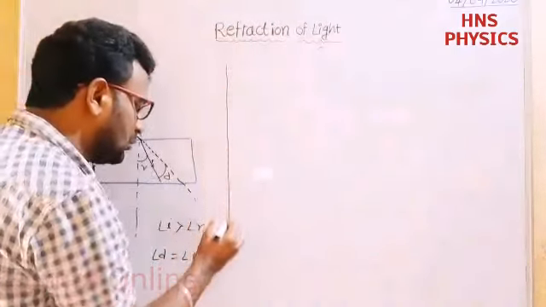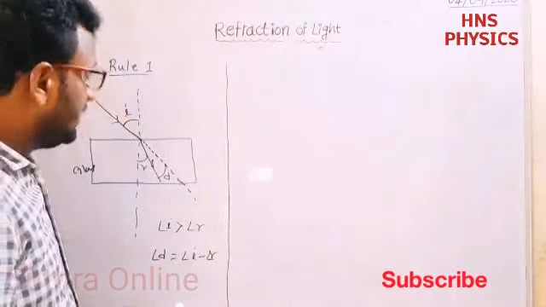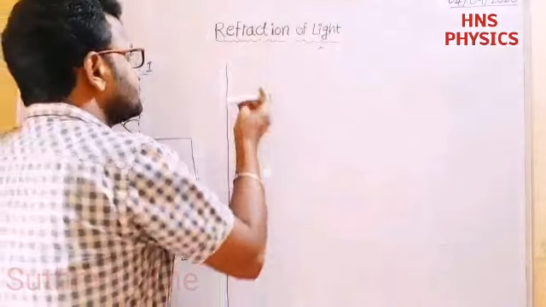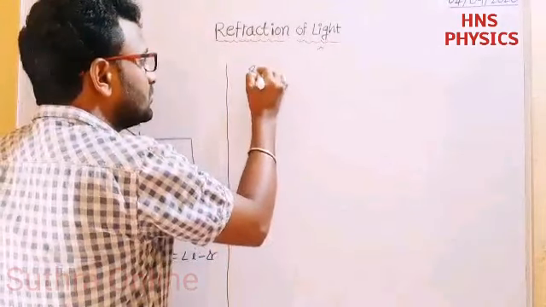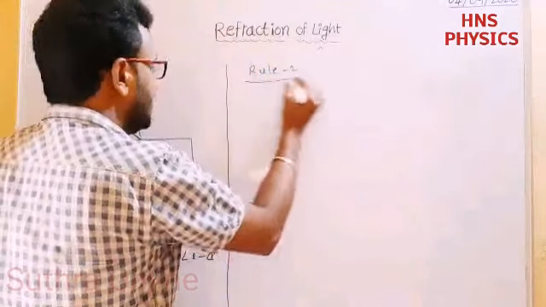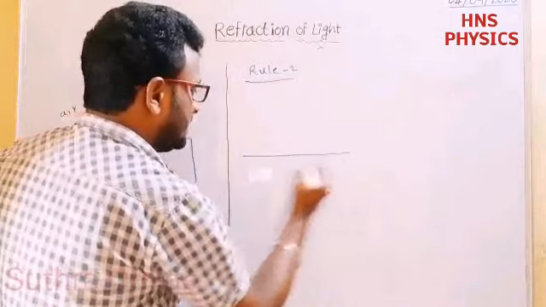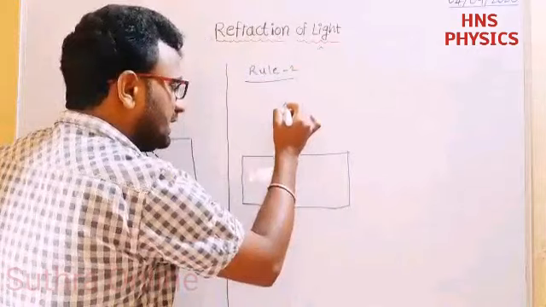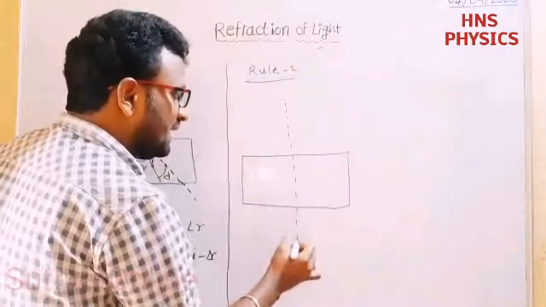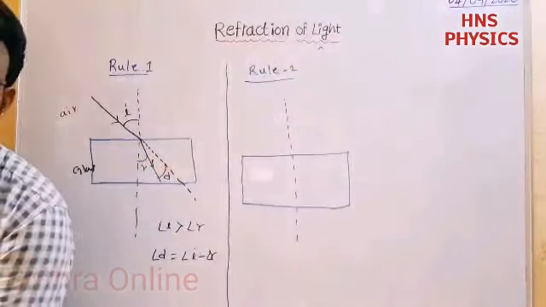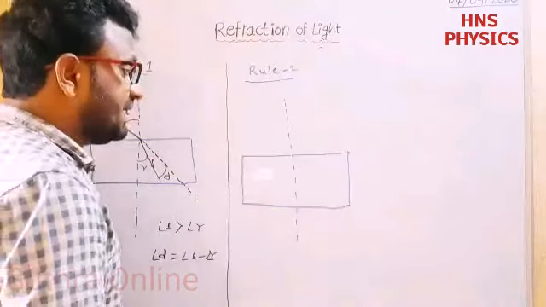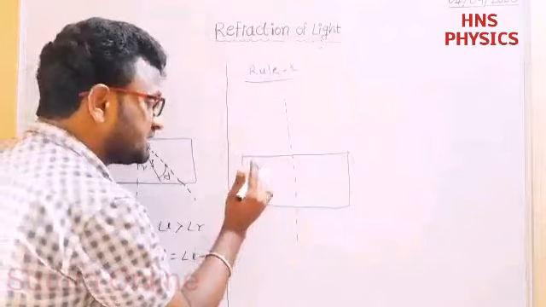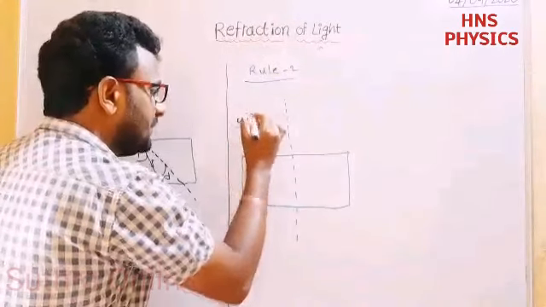Next come to rule 2. Again I am going to take a glass slab. Now I draw the normal line. In this case the ray passes from denser medium to rarer medium, that means glass to air.